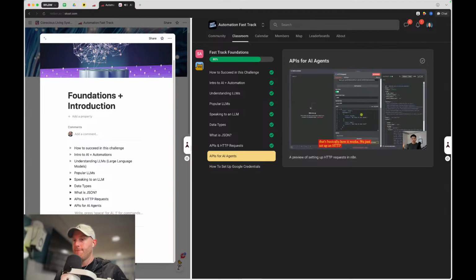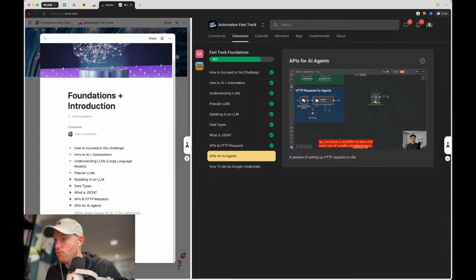We just set up an HTTP request and we change the system prompt and we change the user prompt. And that's how we can customize this thing to work for us. And that's really cool as a node because we can set up a workflow to pass over some sort of variable into this request, so it searches the web for something different every time.